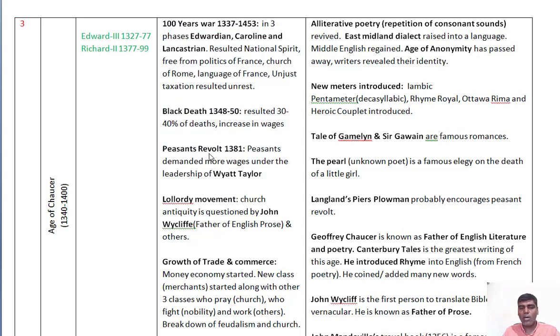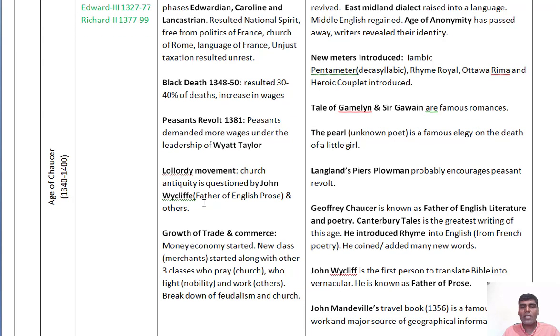So we have discussed how the Peasants' Revolt is part of Piers Plowman, the poem. And the Lollardy movement: Lollardy is nothing but a demand for a pure Christianity. It's like a Puritan movement, that is, the purity in the Christian religion or in the church, because they questioned the corruption of the church people.